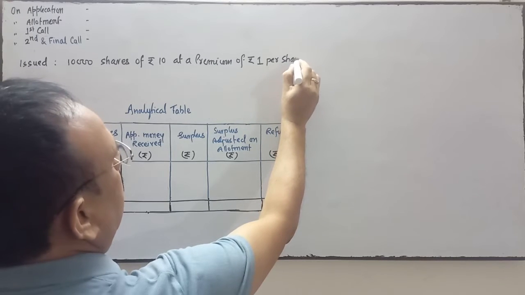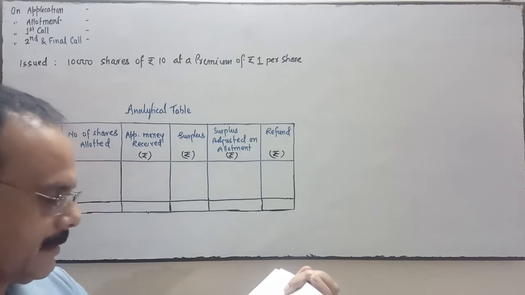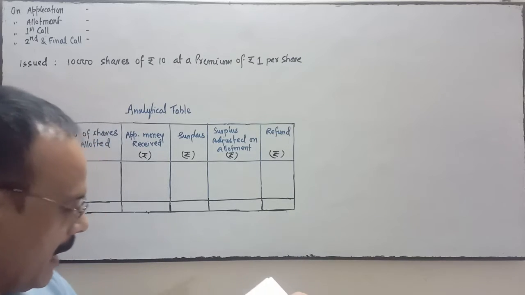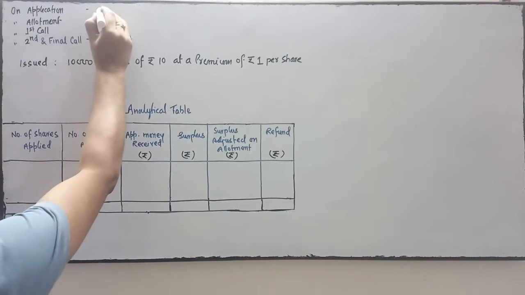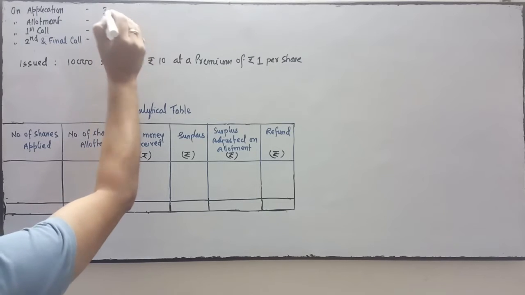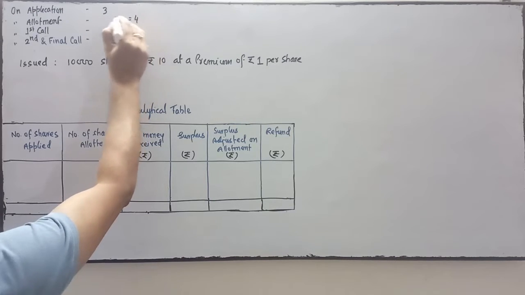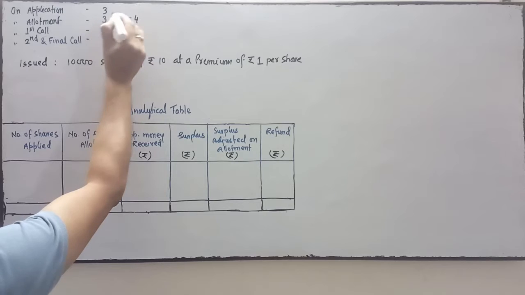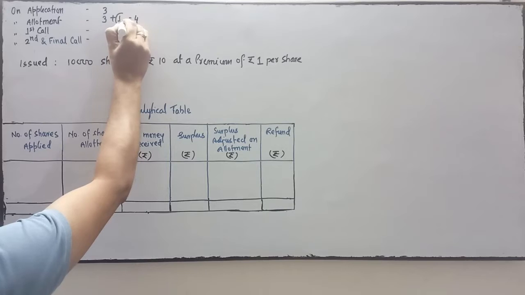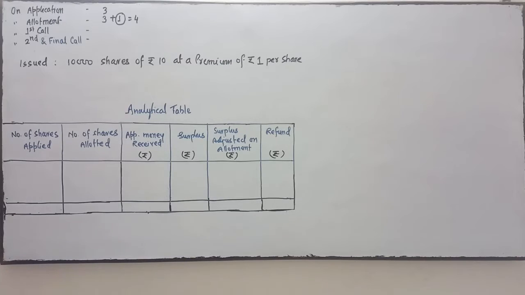This is one part of the question. Now the next line is payment to be made as follows: on application rupees 3, on allotment rupees 4 including premium. So premium is 1, so including premium it is 4, which means 3 plus 1 rupee is the premium amount. So the company is taking 4 rupees on allotment.